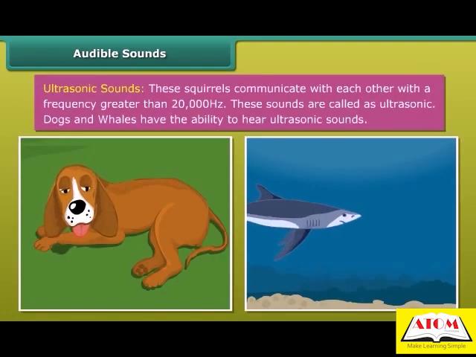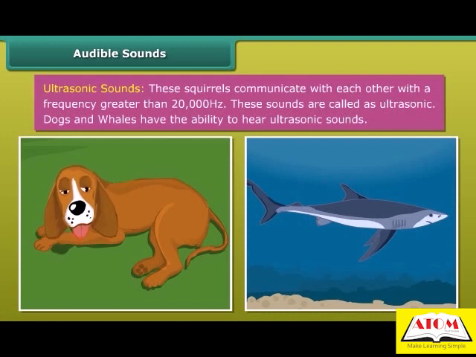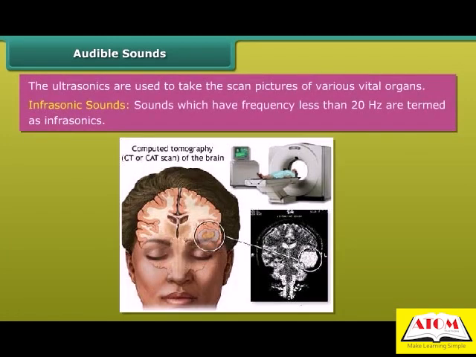Ultrasonic sounds. These squirrels communicate with each other with a frequency greater than 20,000 Hz. These sounds are called ultrasonic. Dogs, whales have the ability to hear ultrasonic sounds. The ultrasonics are used to take the scan pictures of various vital organs.